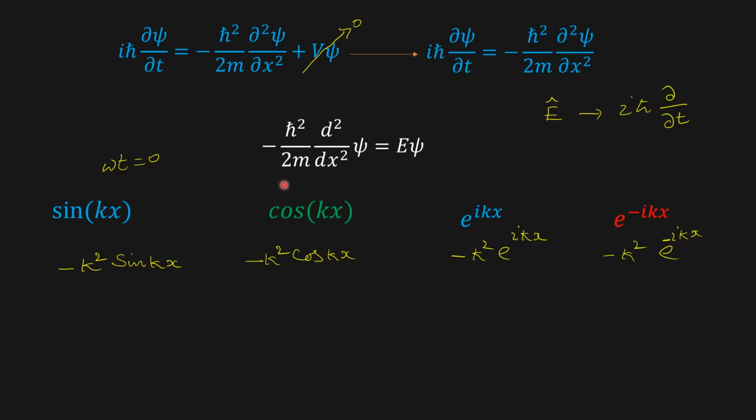Sorry, this is the p squared operator. The p squared operator is minus ħ² d²/dx².